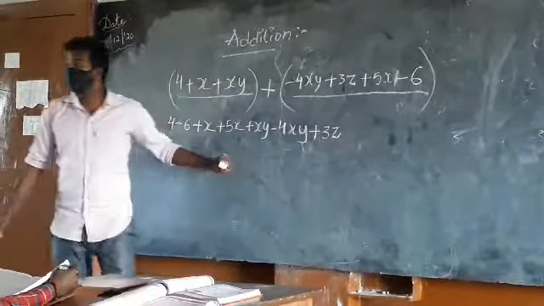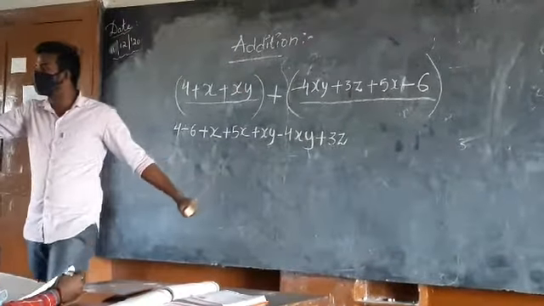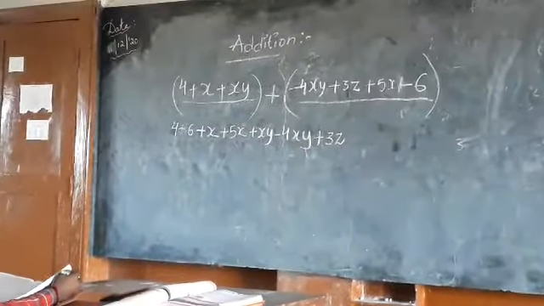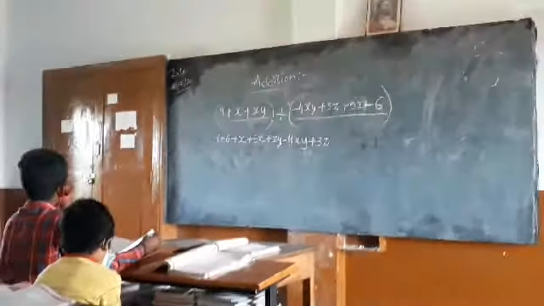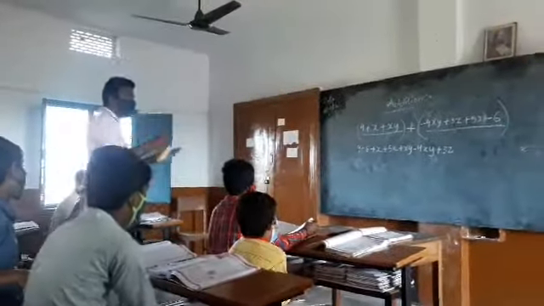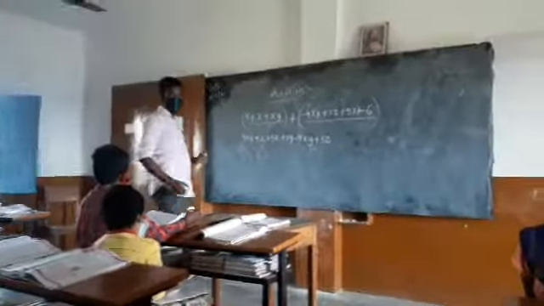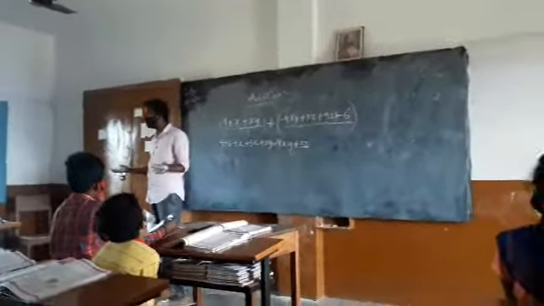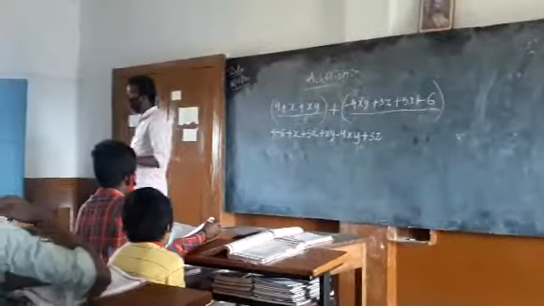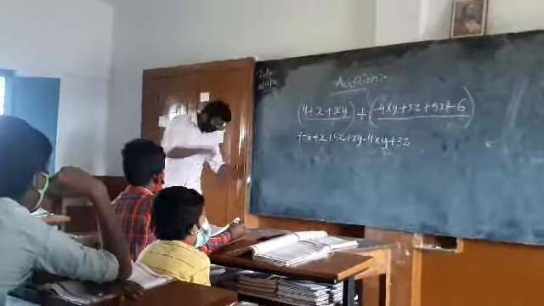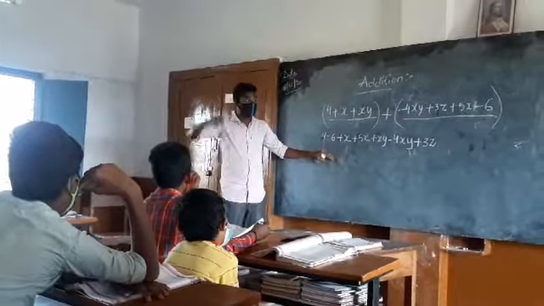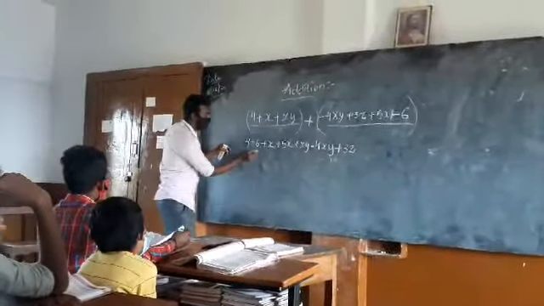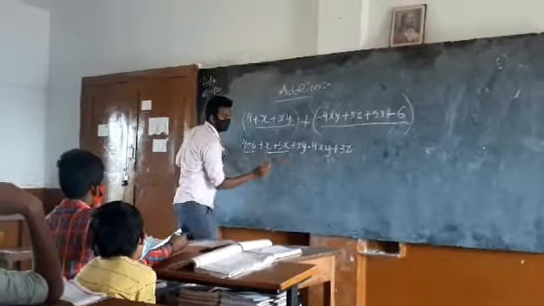What did I do entirely? I used the commutative property here. Just like if 2 plus 3 plus 4 plus 6 is there, I have written 2 plus 6 for my comfort, and 3 plus 4 in the next terms. Understood? I can rearrange those because in addition the result is the same. Just like that, I have done the same technique here.